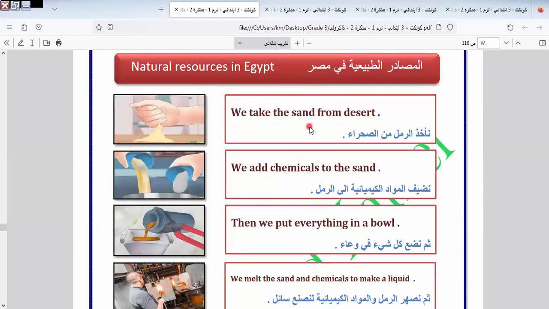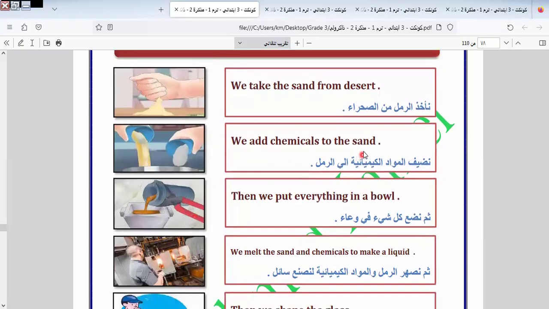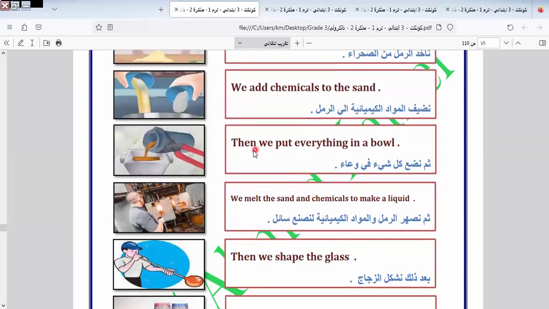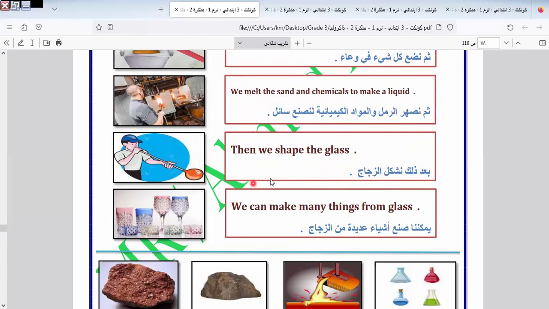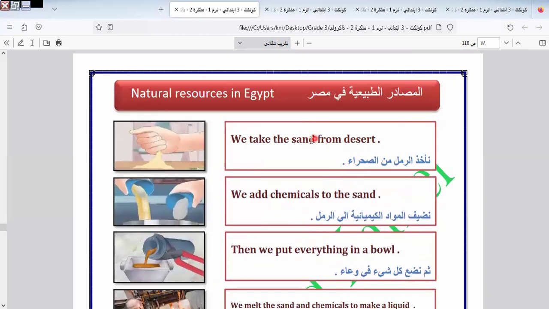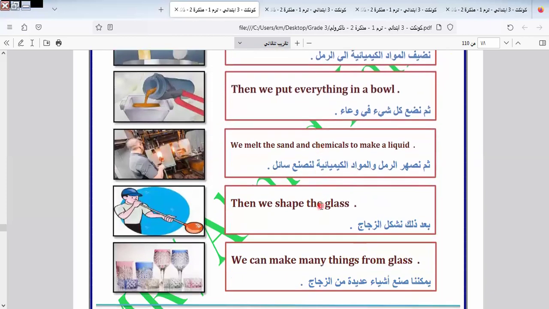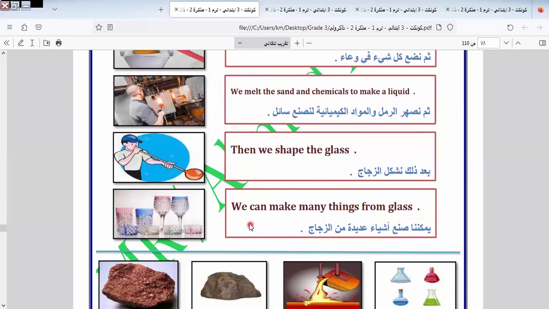Natural resources in Egypt. Okay, we'll talk about it. Here we take sand from the desert. We add chemicals to sand. Then we put everything in the bowl. We melt sand and chemicals to make liquid. So we shape. So here we want to say that sand is used in making, or manufacturing, glass. Okay.